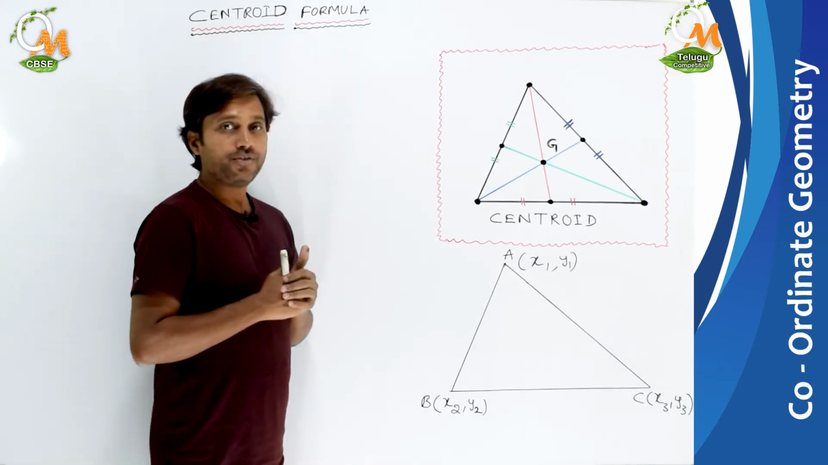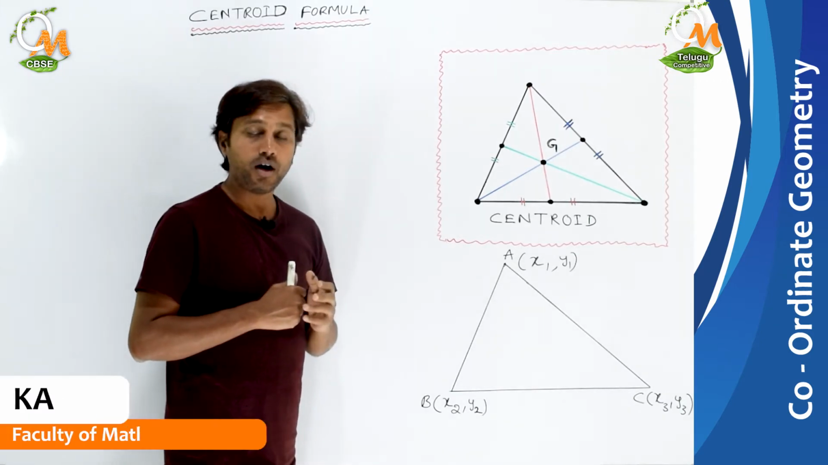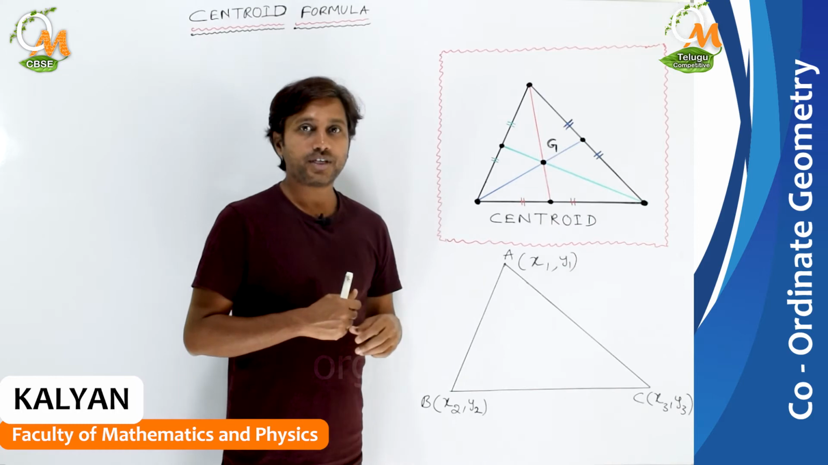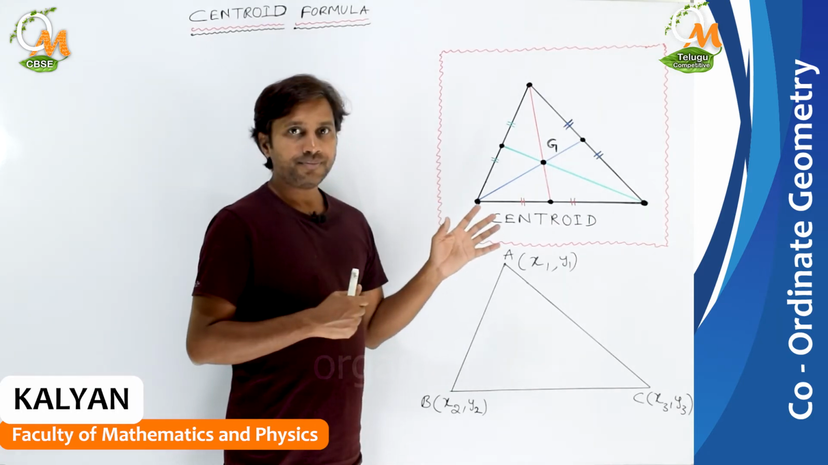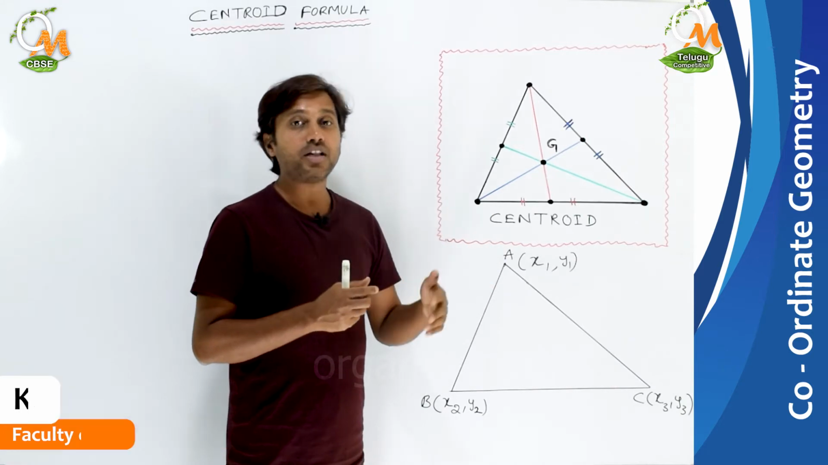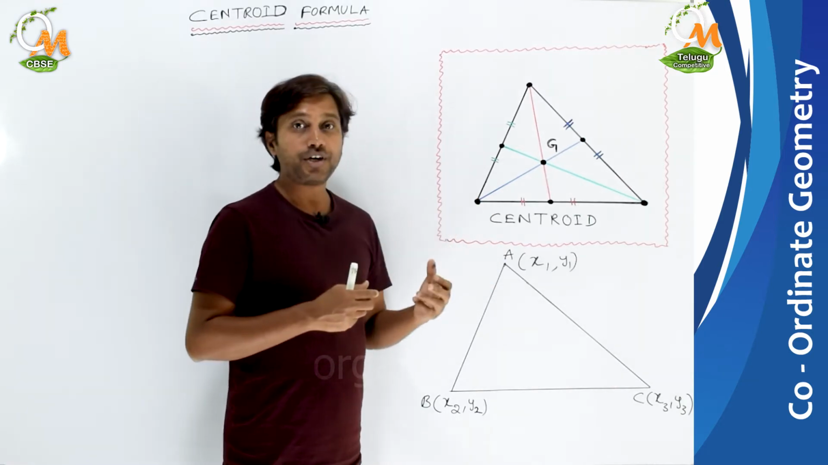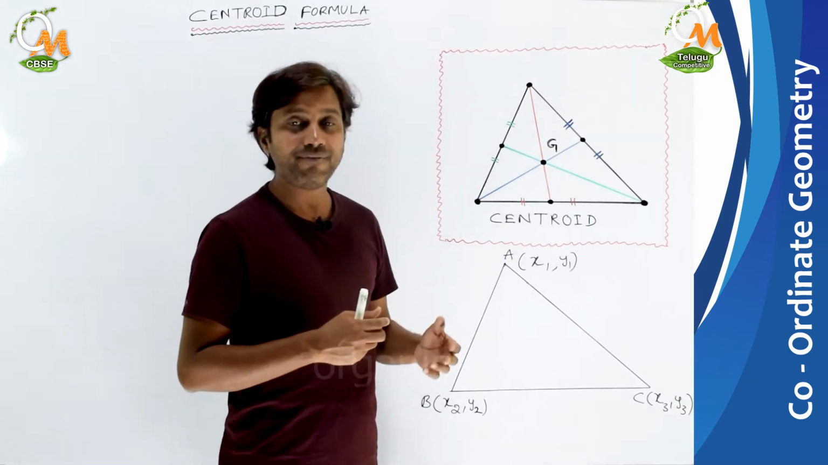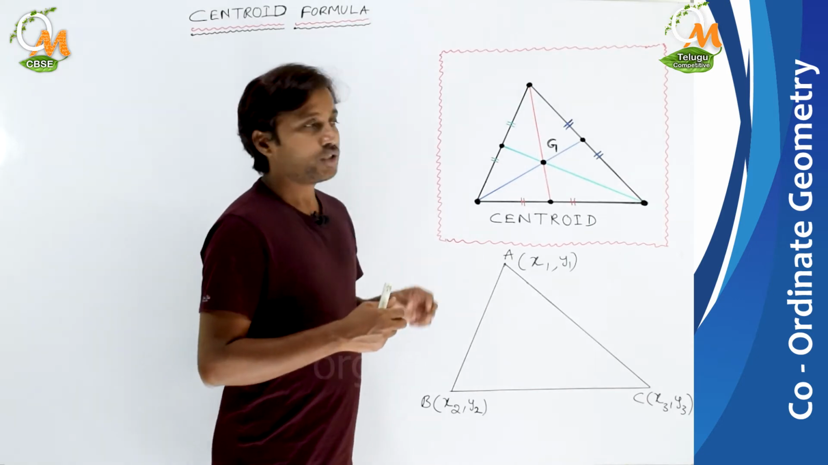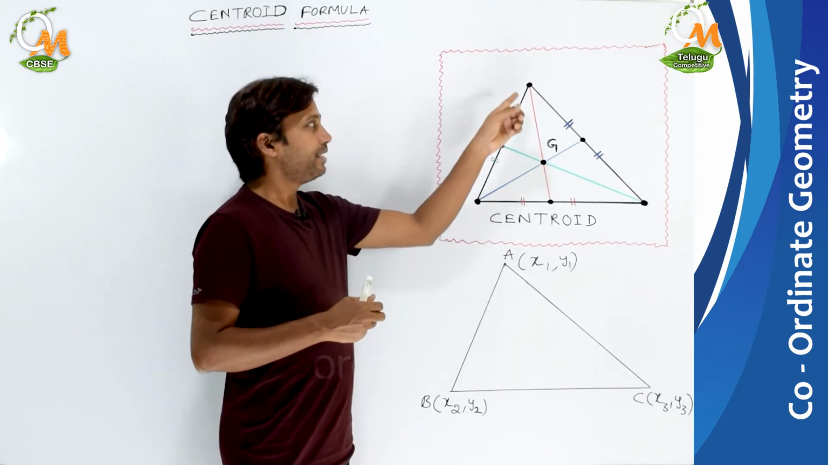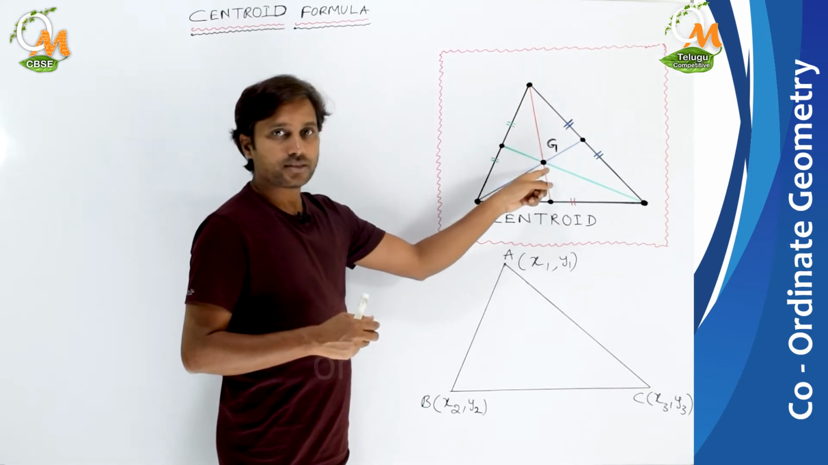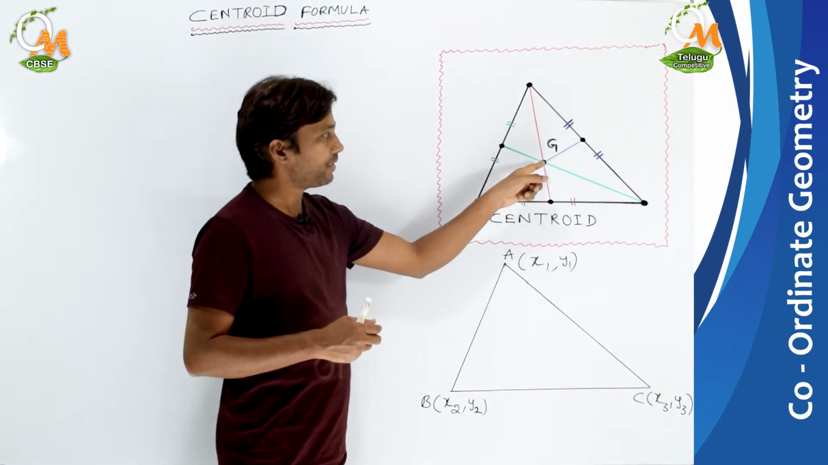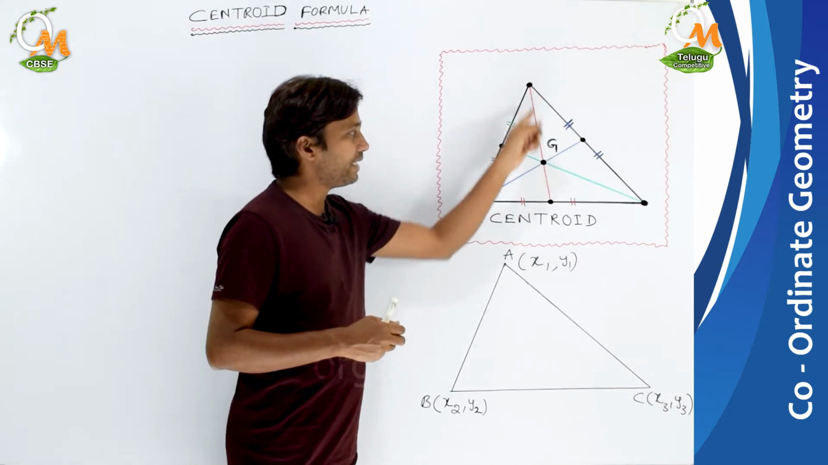So in this session, we are going to derive the formula of centroid in coordinate geometry. It's a very simple thing. Actually, we need to recall the properties of centroid from plane geometry and then we'll try to derive it. So what is meant by centroid actually? Centroid means it's the point of concurrence of all the medians in a triangle.